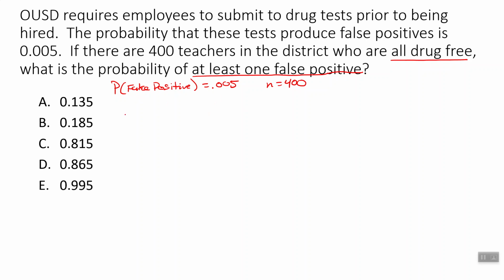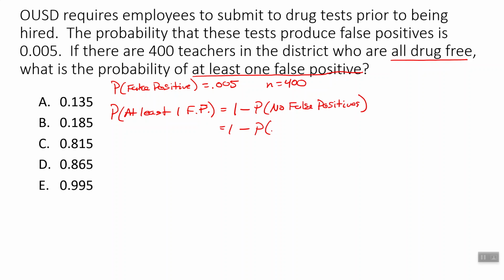All right, so we got our at least one here, so the probability of at least one false positive is equal to 1 minus the probability of no false positives. That's equal to 1 minus the probability of someone not getting a false positive, 400 times.